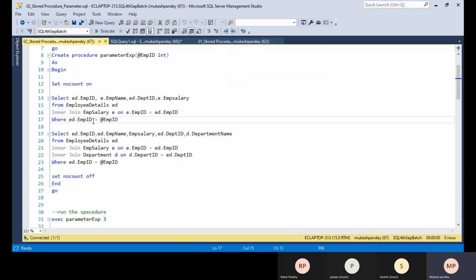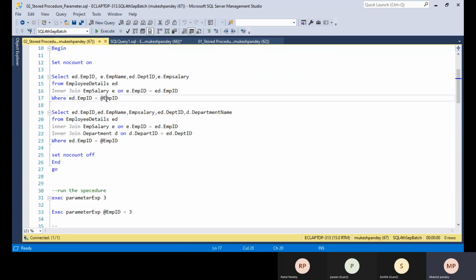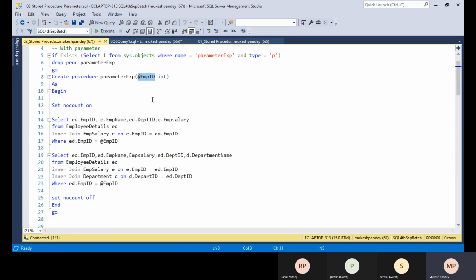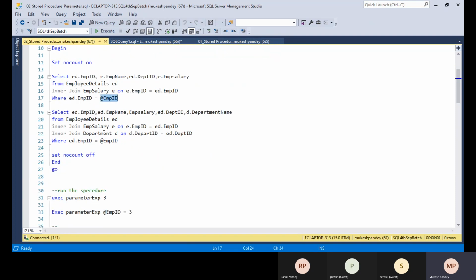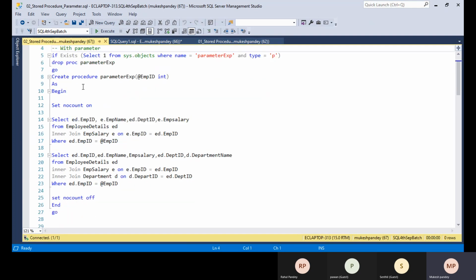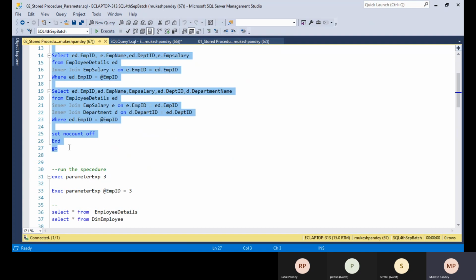In the code here, where the employee ID is equal to 1 or 2, you need to put whatever parameter value is passed here. And also in the second query, whatever parameter value is passed, you need to put it there. Then you will get the parameterized stored procedure.